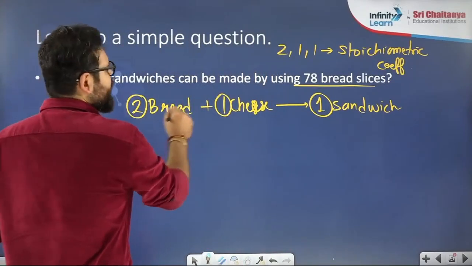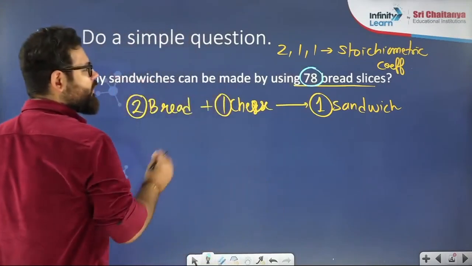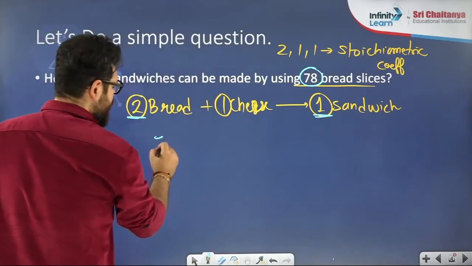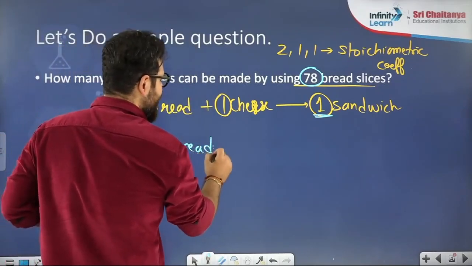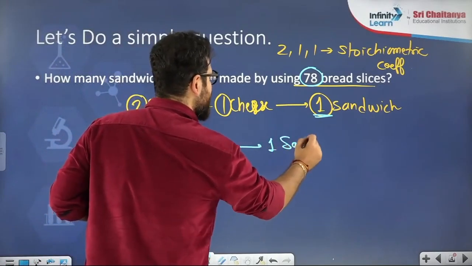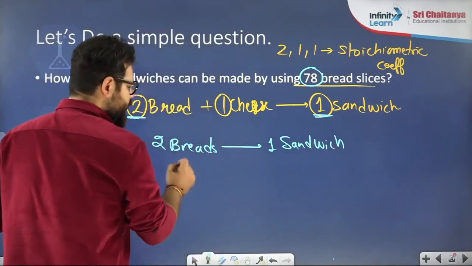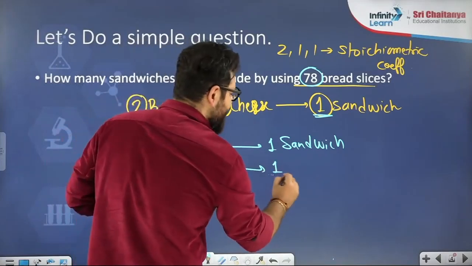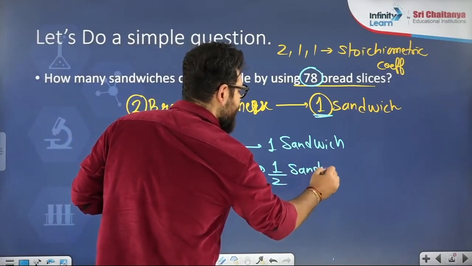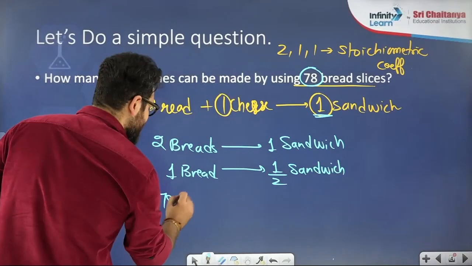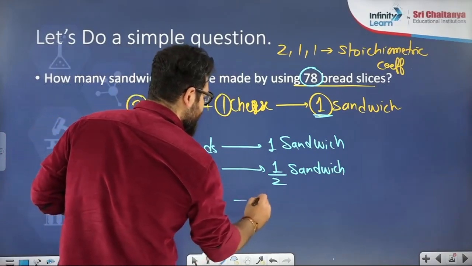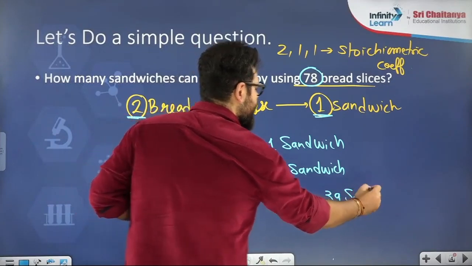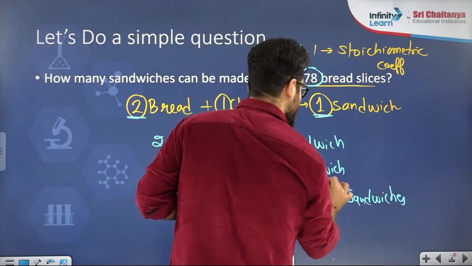You knew the number of bread slices. Whatever we know, we keep on the left hand side, as I told you before. So 2 breads produce 1 sandwich. Then you went for unitary: 1 bread will produce, this number goes down, 1 by 2, half sandwich. Then you checked for 78 breads. That would make half of 78, which is 39 sandwiches. Very simple. All of you have answered.